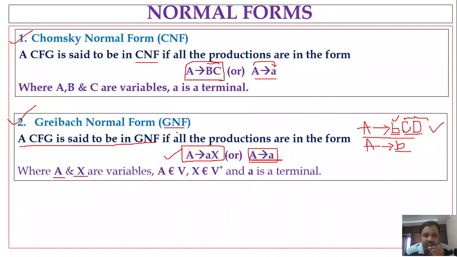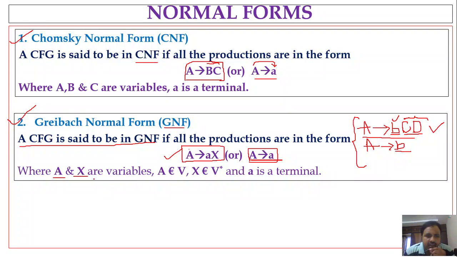But in GNF, you have a terminal followed by any number of variables, which may be one variable, two variables, or no variable. If any CFG consists of production rules in these forms, then that CFG is considered to be in GNF.